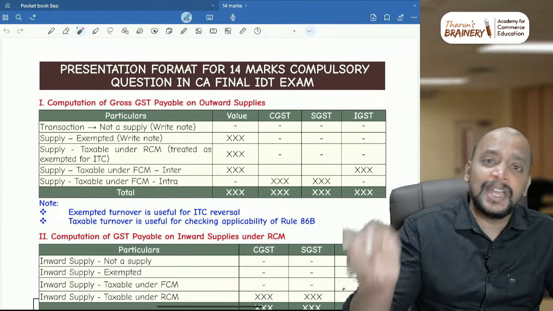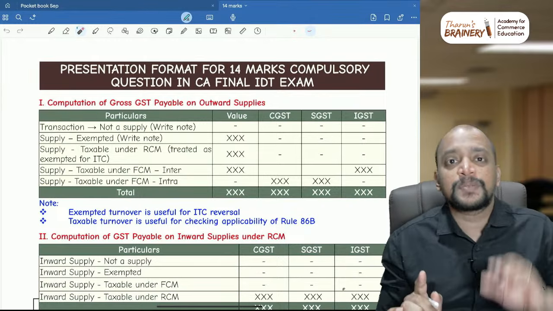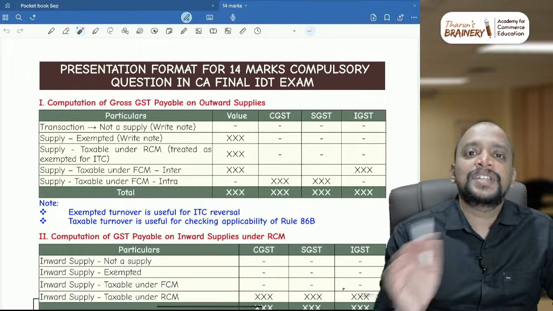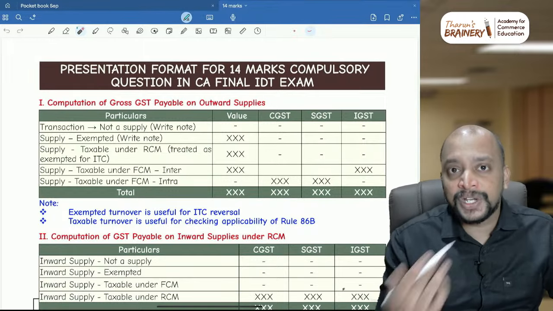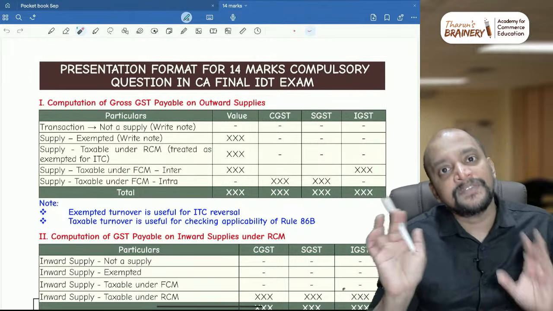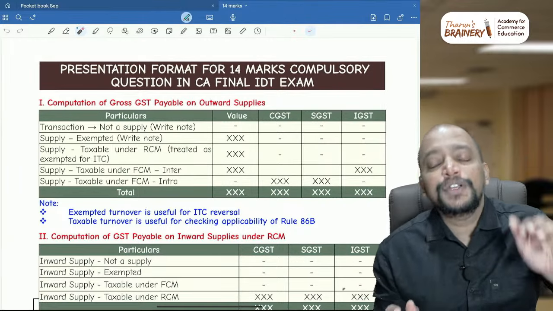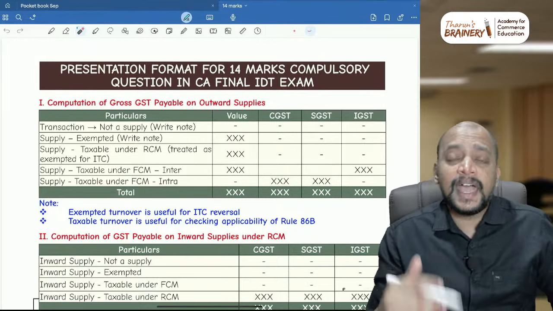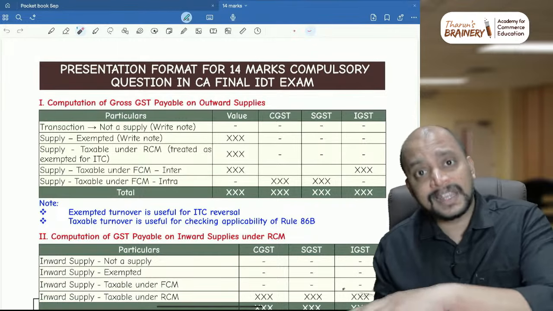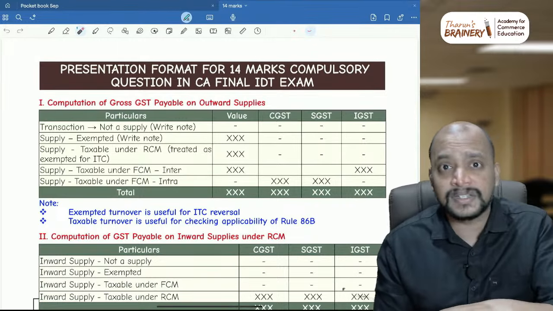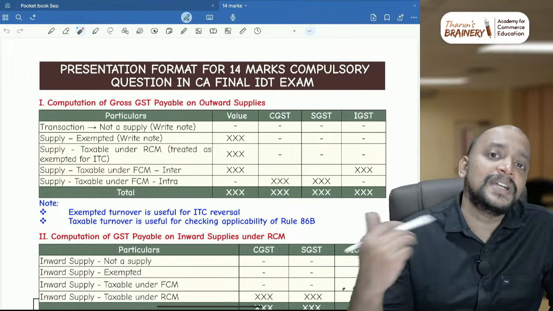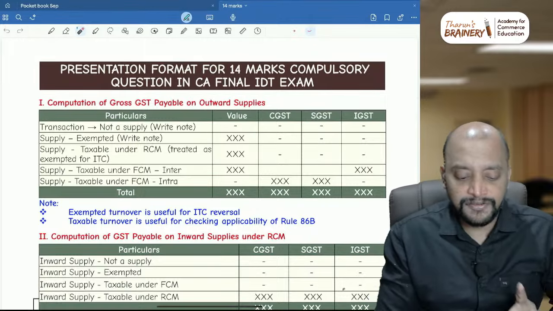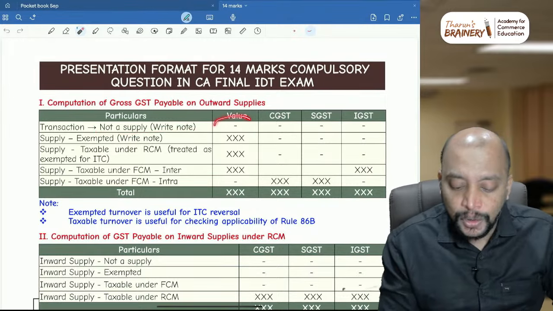Otherwise it will be not a transaction between distinct persons, because within the state definitely they need to get separately registered. So what they will do, within the state they will give, but they will not mention that they have obtained separate registration, which means it is first of all not a supply. You need to write a note. Suppose if they give to another state, no need to mention that they have to separately get registered. In another state, whether they are separately registered or not, definitely it is a transaction between distinct persons, and even without consideration it constitutes supply. Therefore if it is not a supply, you write a note and don't take anything in the value column.